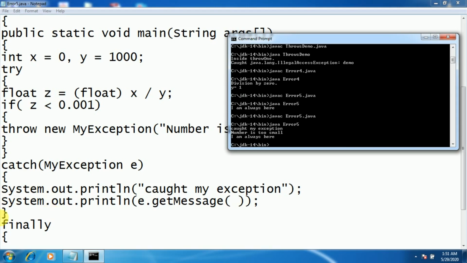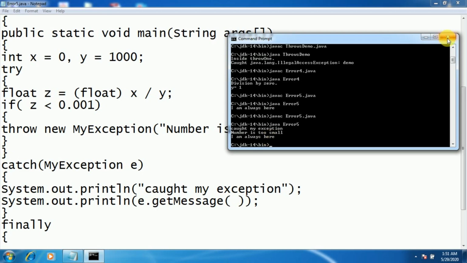See it here. Now it has thrown you the exception, caught MyException. This is the first line in a catch statement. Then e.getMessage, what message we have given, number is too small. So that it has shown you, and after that whatever you have included inside a finally block, I am always here. So this is how to create your own exception.